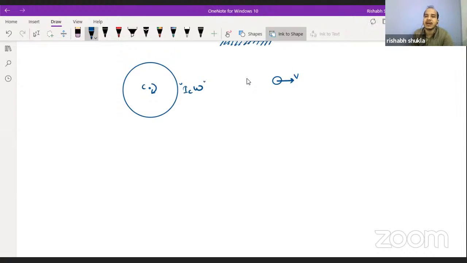Then the linear momentum is mv. But if I ask what the angular momentum about point A is, you will say it is mvr. Say this is r. Then the angular momentum about point A will be mvr.